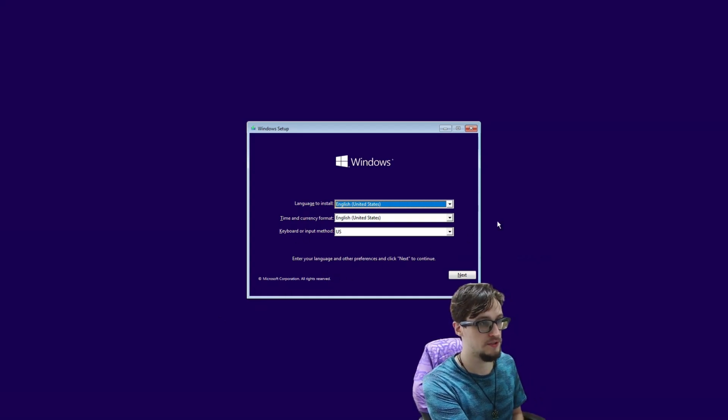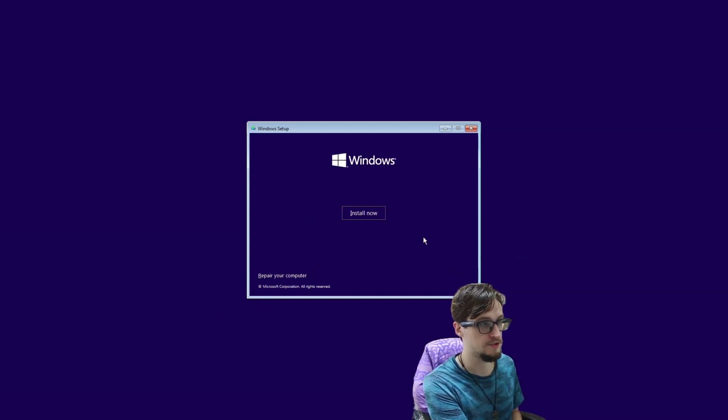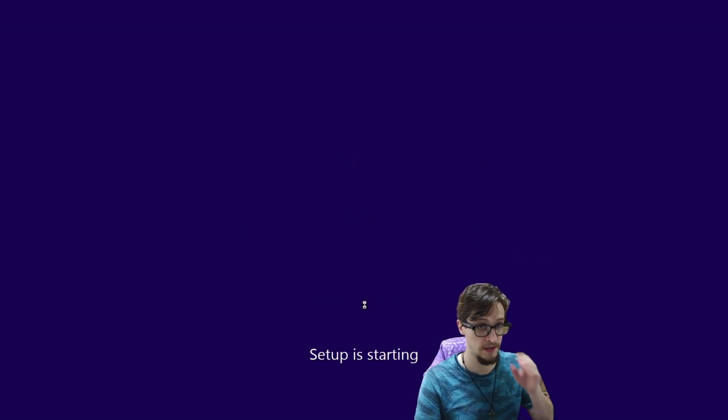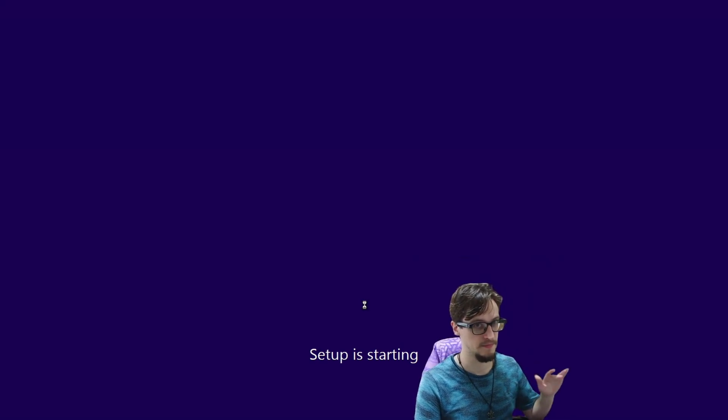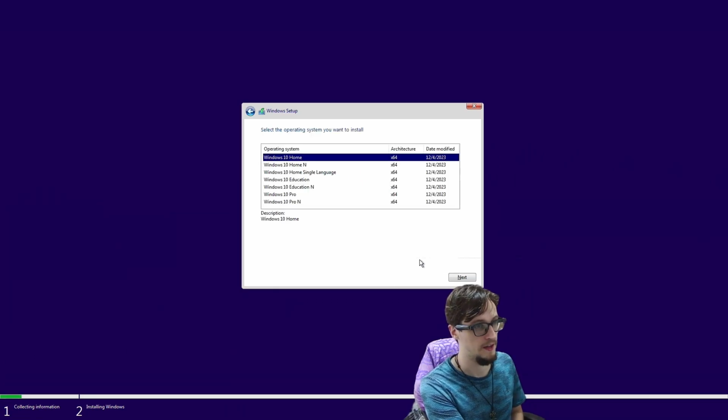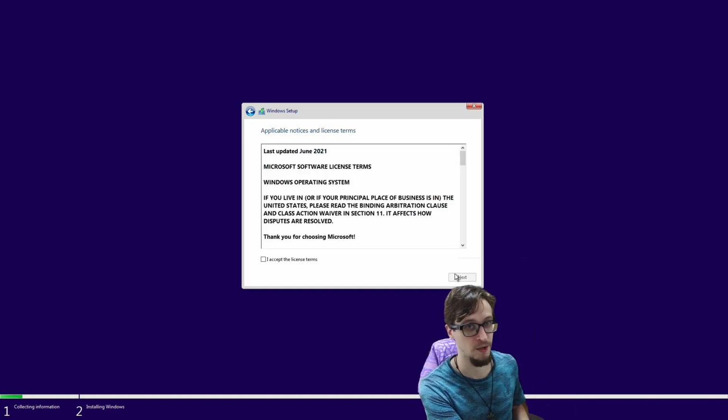Alright, welcome to the Windows installer. Just click Next, Install Now, and we're going to go to the advanced settings. It's not scary, it's going to be really easy. We're going to select I don't have a product key, and Windows 10 Home. This is going to make life so much easier because we can set up a local user.